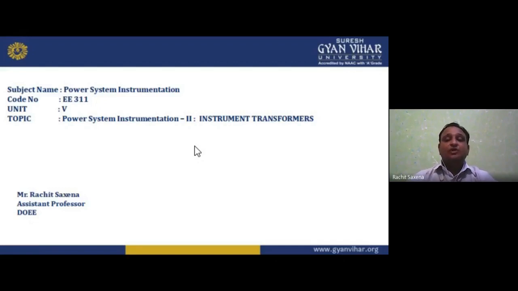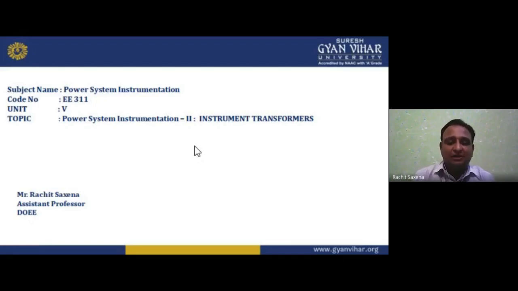We can say, unit number 4. In unit number 4, we have understood about the measurement of voltage and current. So it is very easy. We can measure the voltage with the help of a voltmeter and the current with the help of an ammeter. A voltmeter is always connected in parallel in the circuit where we have to measure, and we connect the ammeter in series. Voltmeter in parallel, ammeter in series, and we have the loading effects.